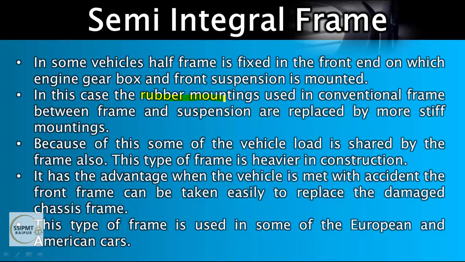Rubber mountings used in conventional frame between frame and suspension are replaced by more stiff mountings. Because of this, some of the vehicle load is shared by the frame also, right? So it is the combination of frame and unit body. So it is known as semi-integral frame, and this type of frame is heavier in construction.